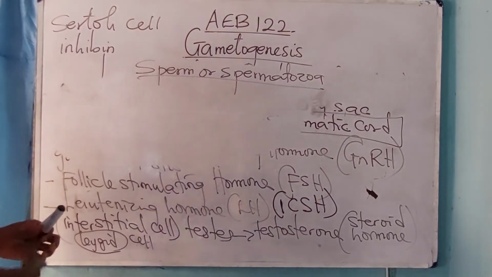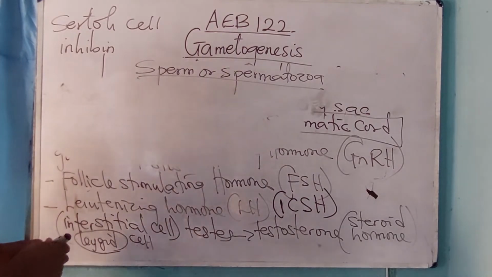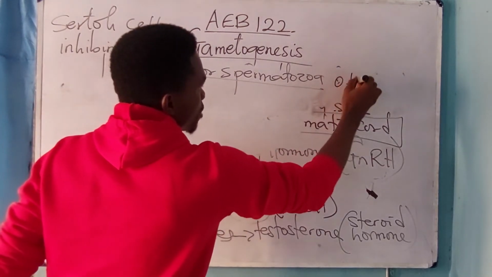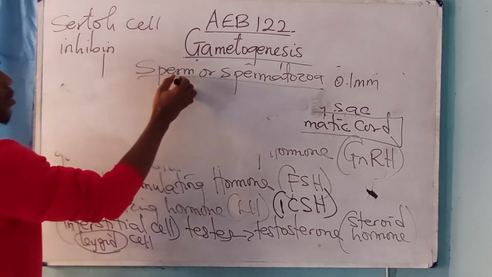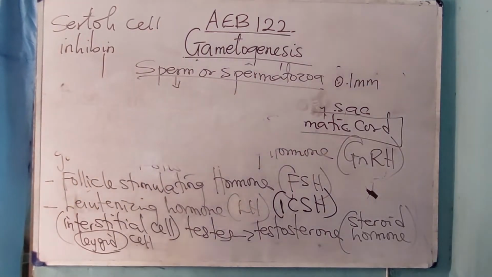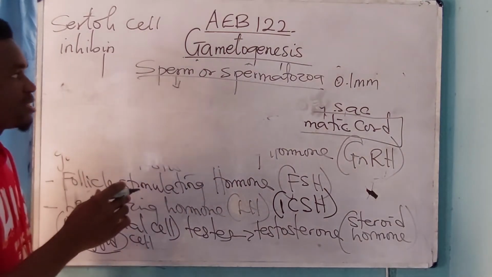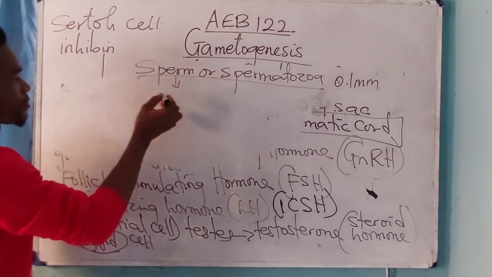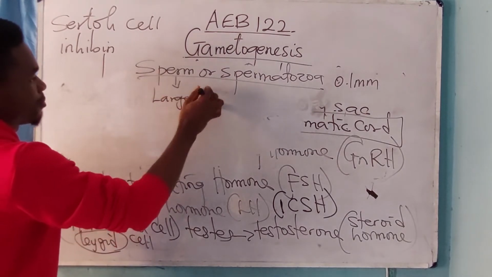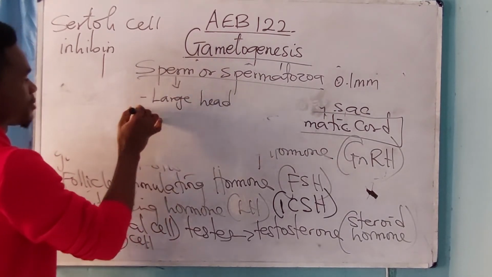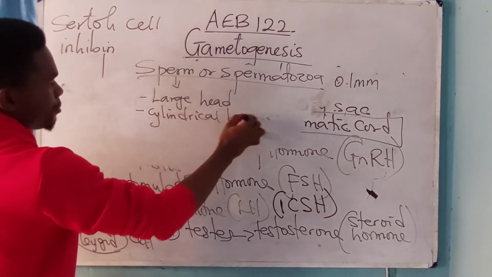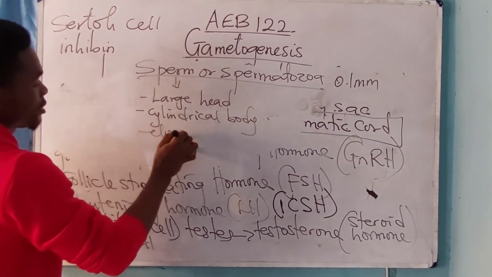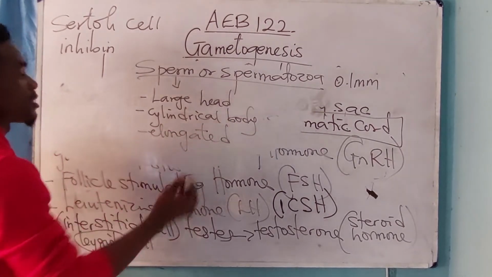Now, the sperm is made up of 3 parts. The sperm is actually 0.1 millimeter in length. So, what do we understand about the sperm, the spermatozoa? It is made up of 3 parts: a large head, a cylindrical body, and an elongated tail.